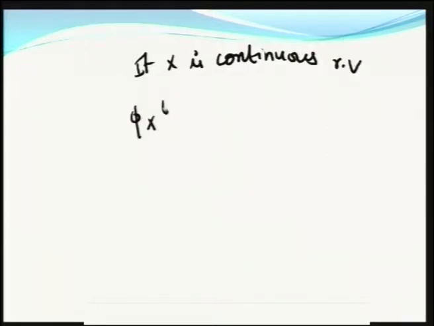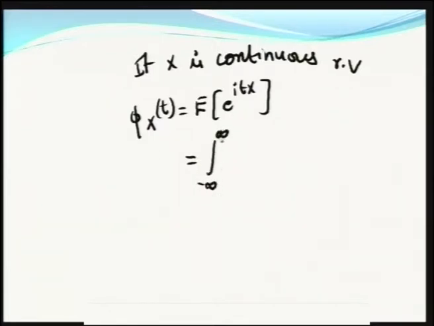If X is continuous, what will you have? If X is a continuous random variable, then according to the definition phi X of t is equal to expectation of e power i t X, and we will have integration ranging from minus infinity to plus infinity of e power i t x into f of x dx.